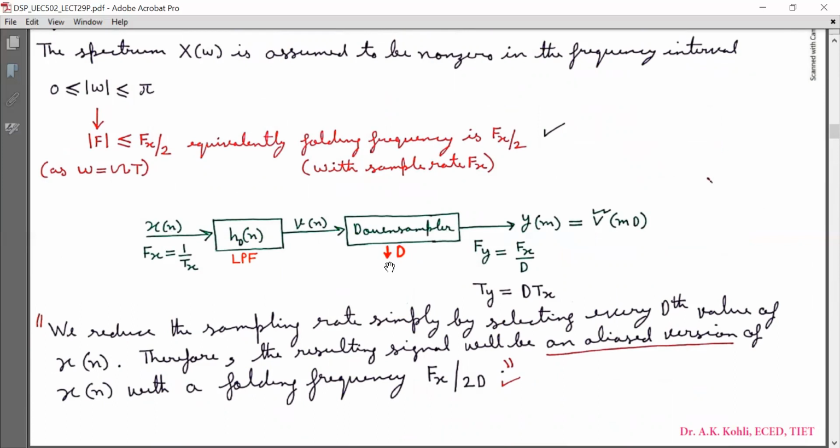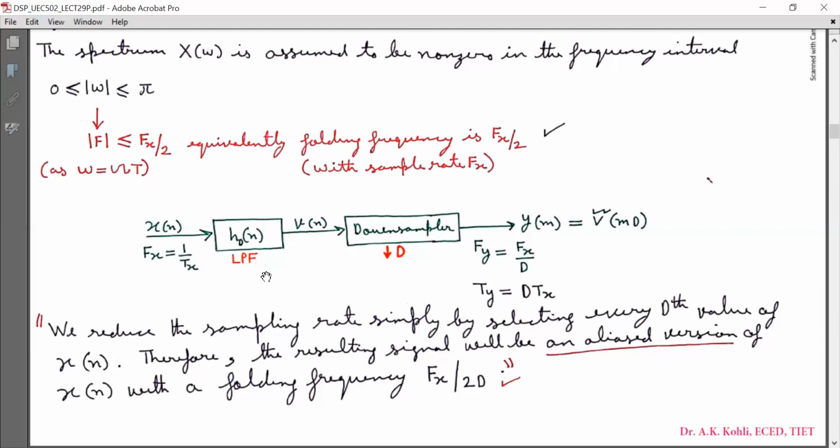Now here the arrow in the downward direction shows the downsampling process by a factor of D, and the output signal ym is having sampling rate capital Fy, which is equal to Fx by D, and this is the downsampling. Downsampling without aliasing is only possible if we use this low pass anti-aliasing filter.